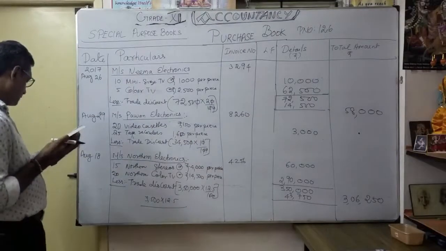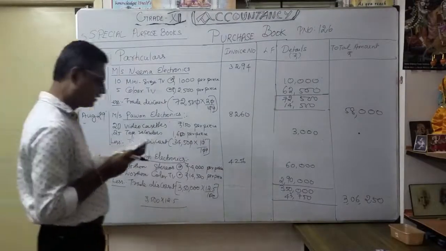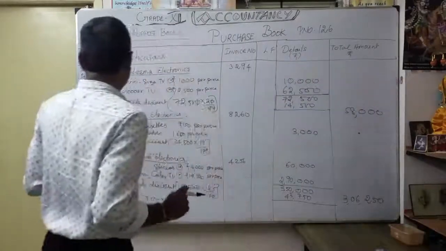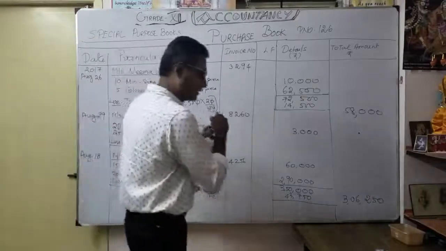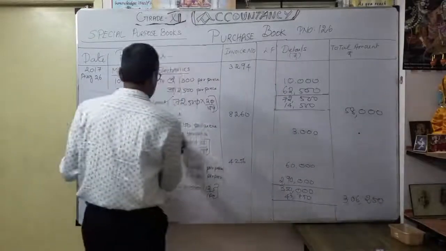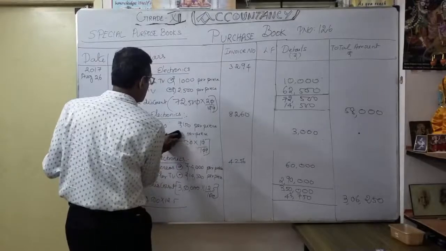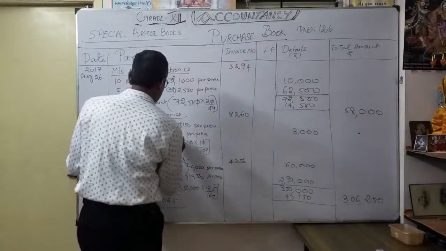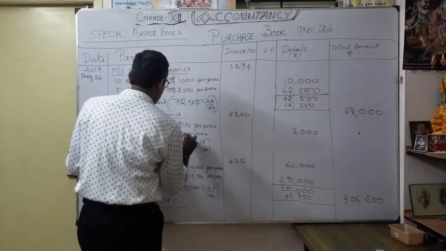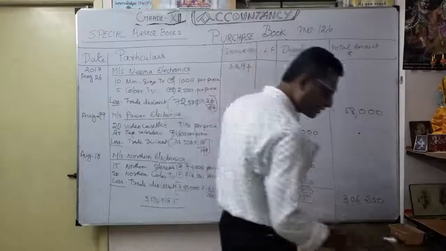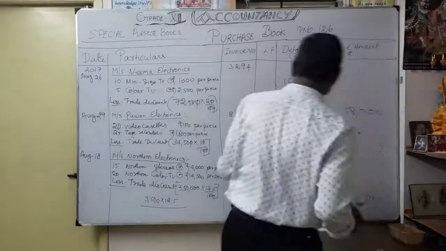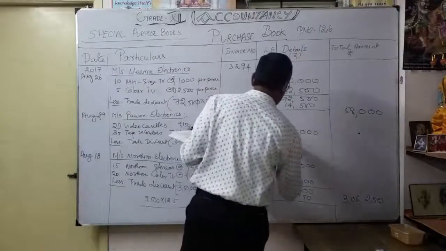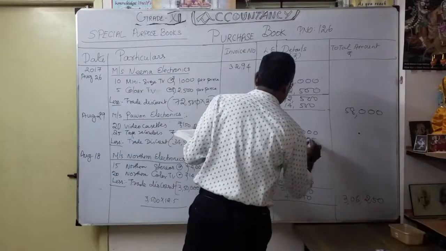So how much you will get? 25 into 1,600. You will get exactly 40,000. Correct? 25 into 1,600. So you get it how much totally is coming under around 40,000, isn't it? 25 into 1,600, 40,000. Okay. Now total is